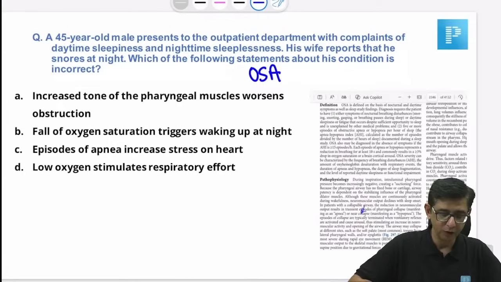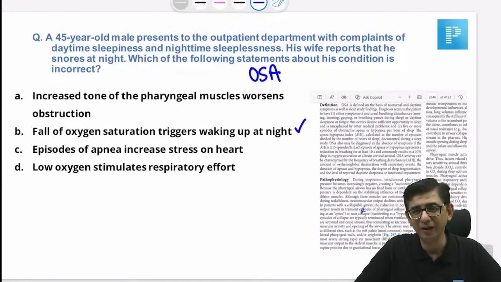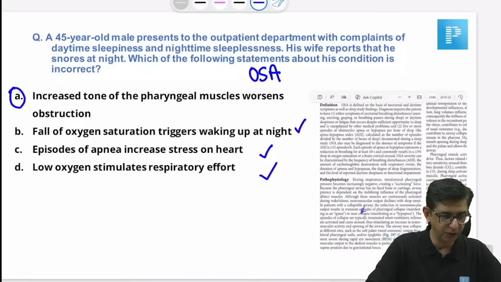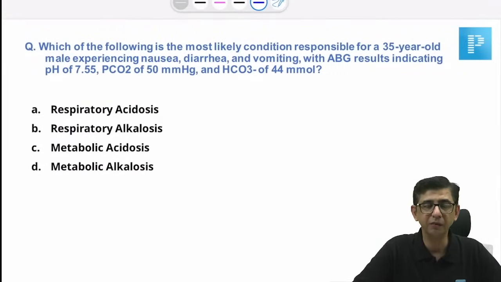In this particular question, nighttime awakening and apneic episodes are related to stress on the heart. They're related to waking up at night. All of them are going to be manifestations, but we will not get an increased tone in this one. And the answer for this one would be A. This we had deliberated pretty substantially, and let's look at the next one.